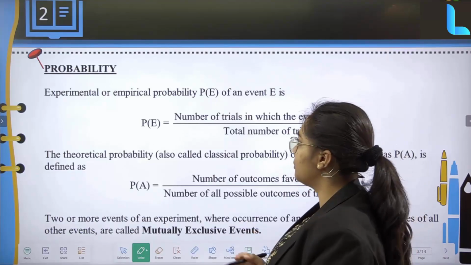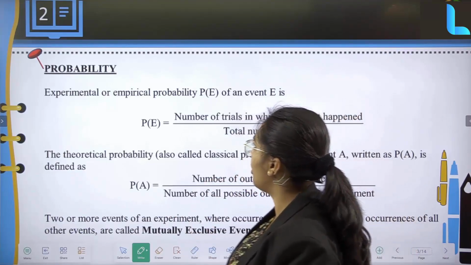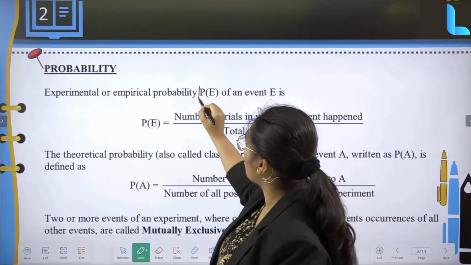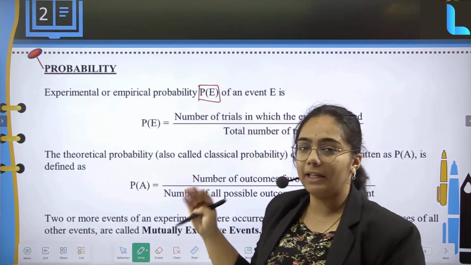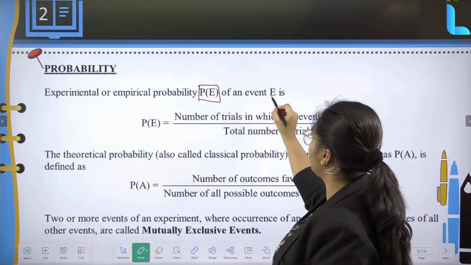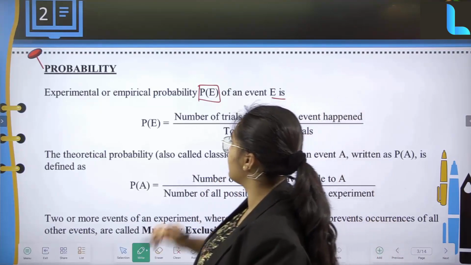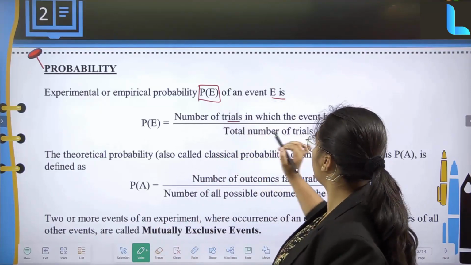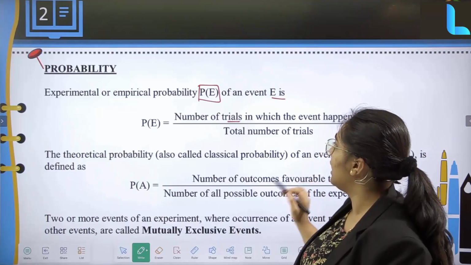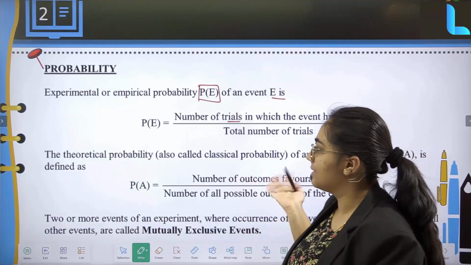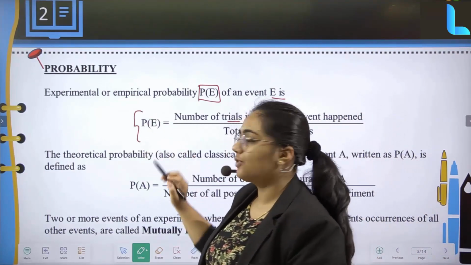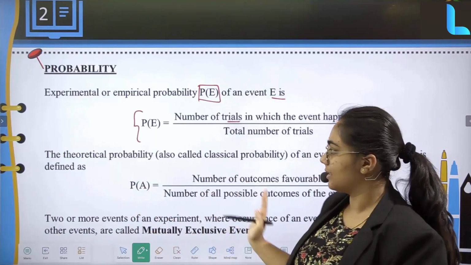So first and foremost, experimental or empirical probability, which is commonly denoted by P of E, for an event E, is nothing but the number of trials in which the event happened divided by the total number of trials. This is the formula which will be applicable in questions and answers.